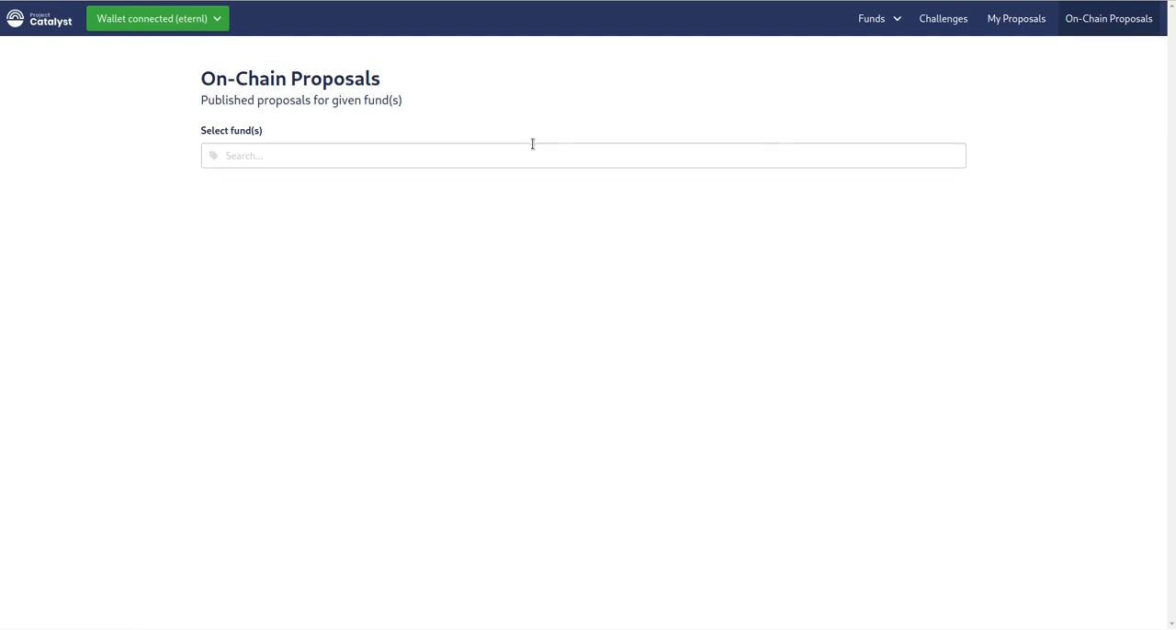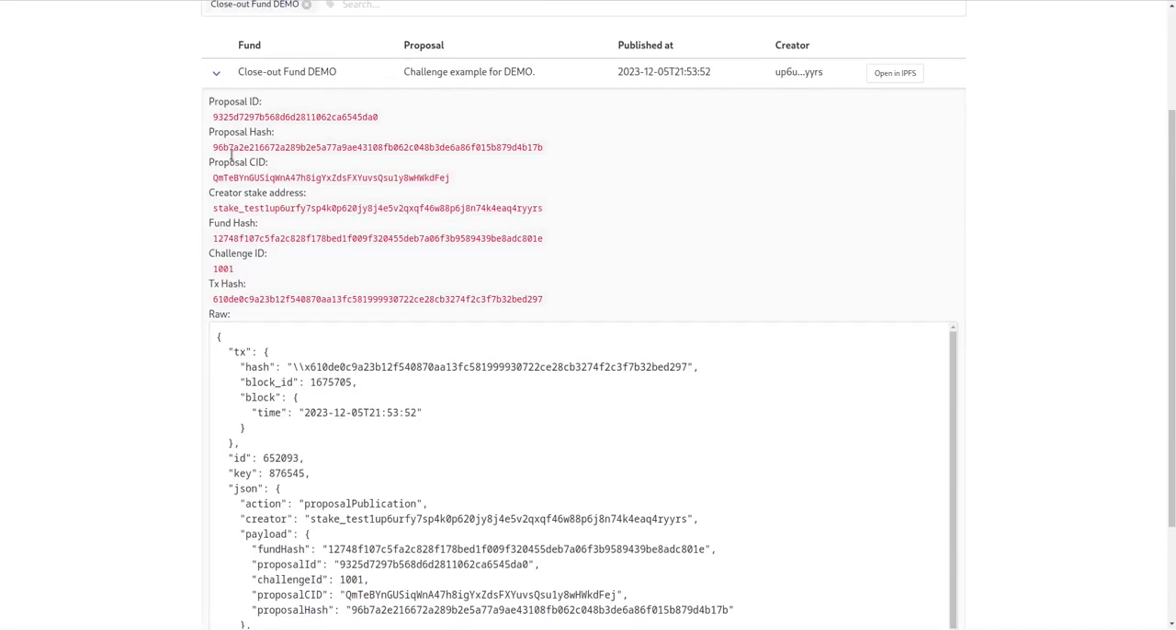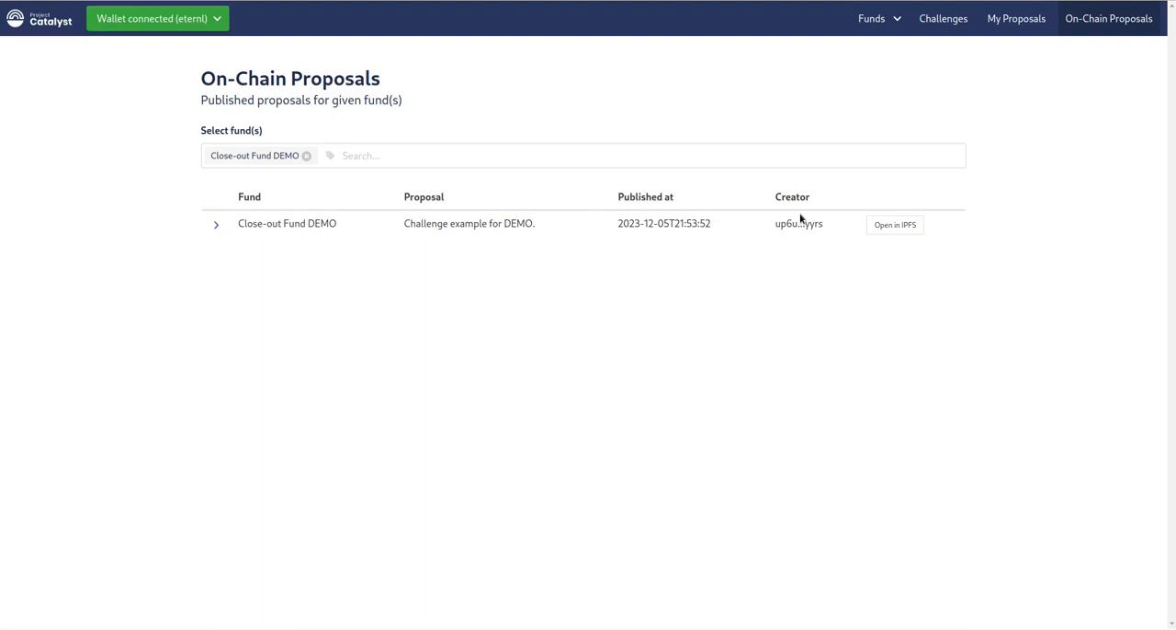Proposal is now public, and everybody can check from this page. We select the funds we are working on, and data is pulled from the blockchain. And we can open the content of the proposal in IPFS.